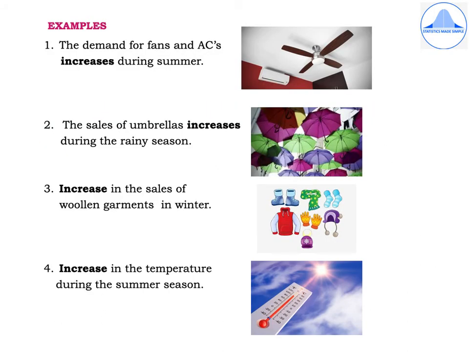Some of the examples for seasonal variations due to natural forces are: first one, the demand for fans and air conditioners increases during summer. Now, here the word increase is important. Second example, the sales of umbrellas increases during the rainy season. Third, increase in the sales of woolen garments in winter. Fourth, increase in the temperature during the summer season.